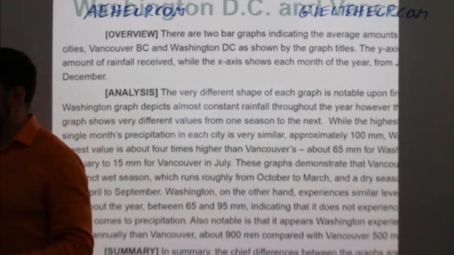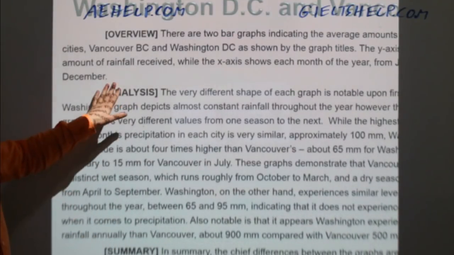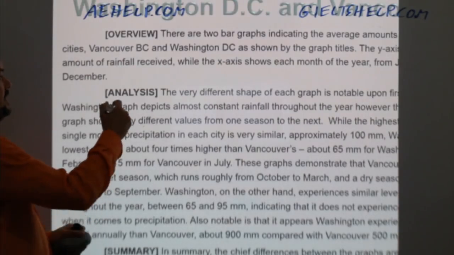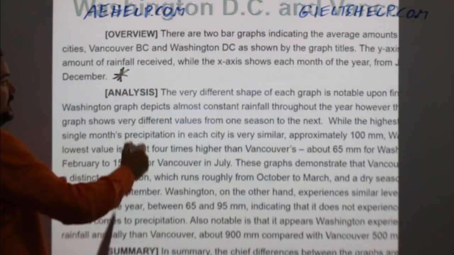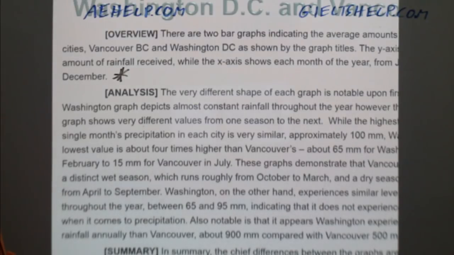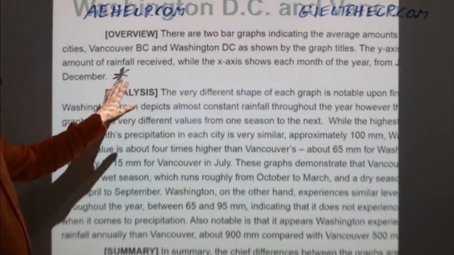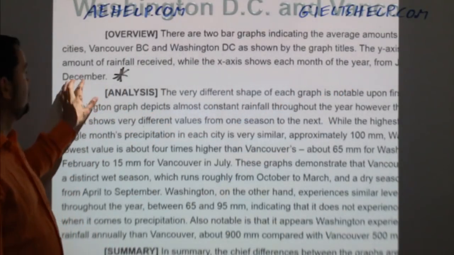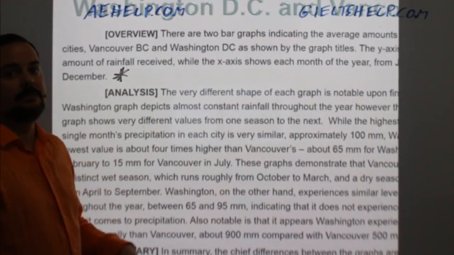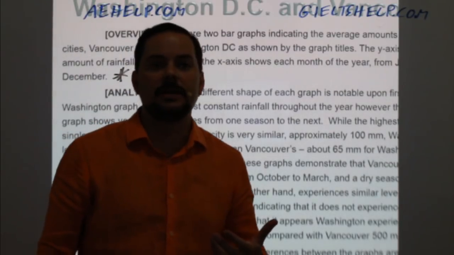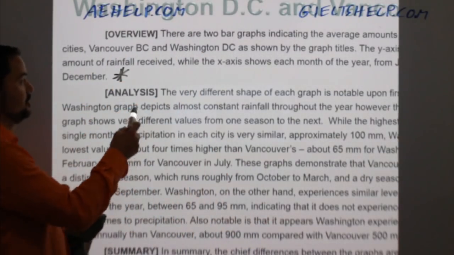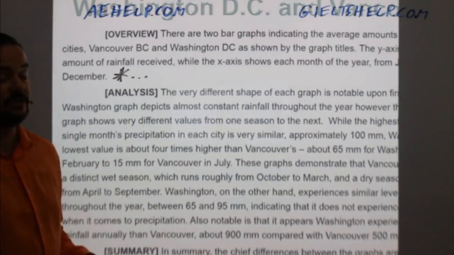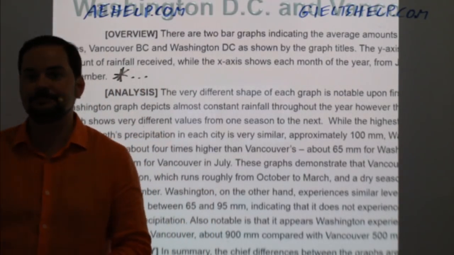Now here, I don't have any more information, but I could add one more sentence here. So if I'm writing the IELTS, and especially if I'm good at writing and I've practiced and I can write nice and quick, then I can add maybe one more sentence following the word December here. Does anybody know what that sentence could be? So what could I add here to make this overview even better, going from a band 8 to a band 9?